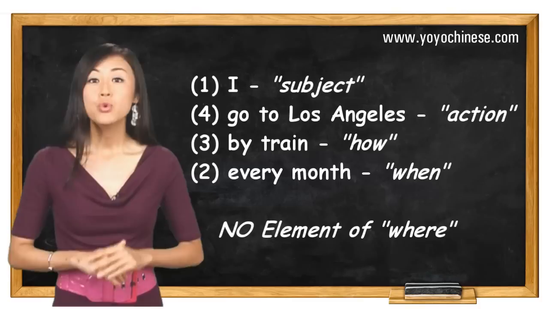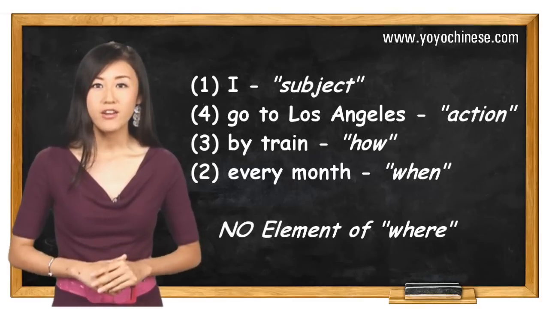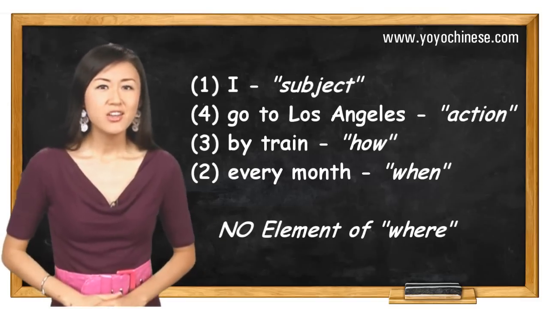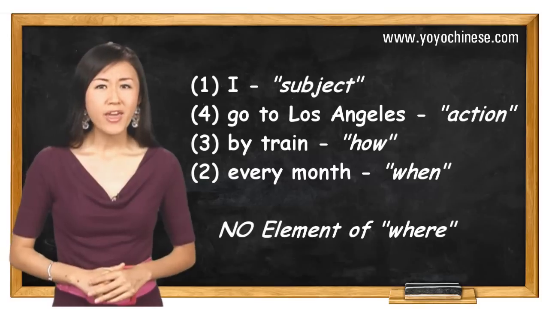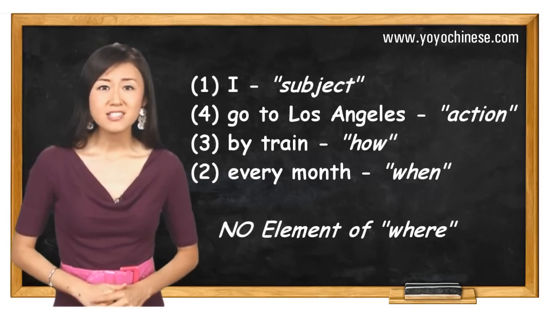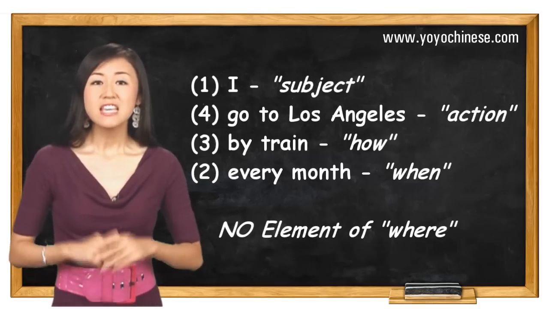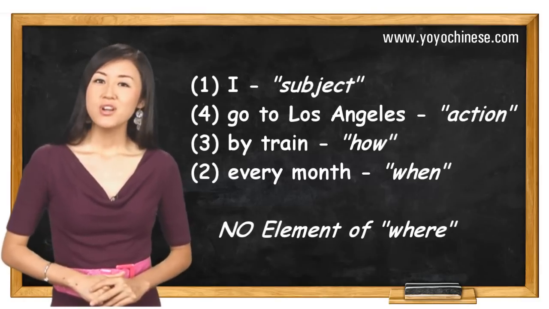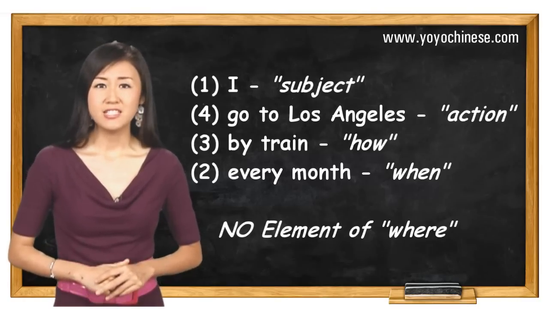Please note here that we don't have an element of where in this sentence. Now you're probably saying, come on, Yang Yang, who says there's no element of where? Los Angeles is a place, a location. Los Angeles is the element of where. Well, to answer this question, I have to repeat what I just said.